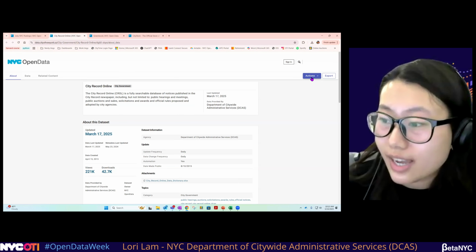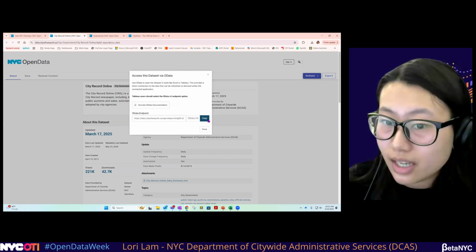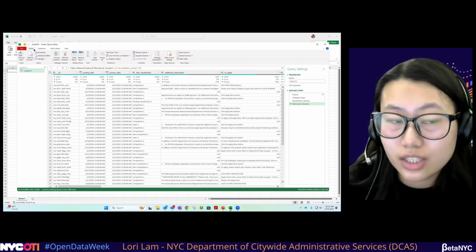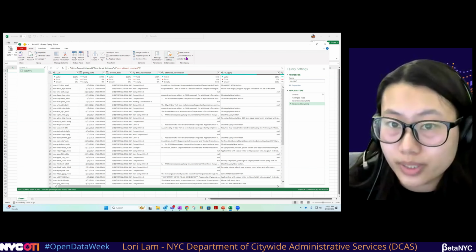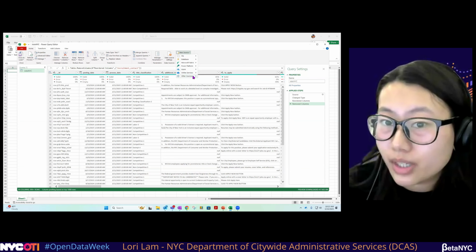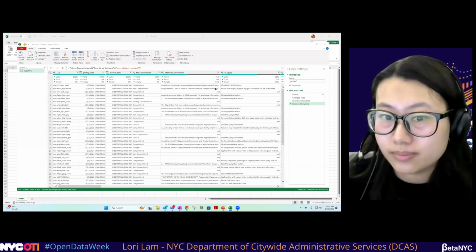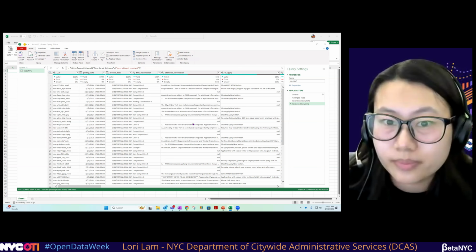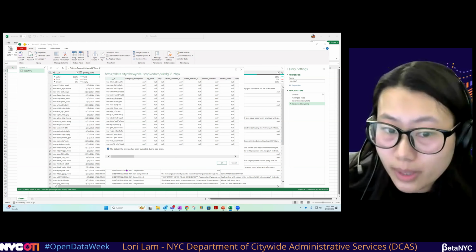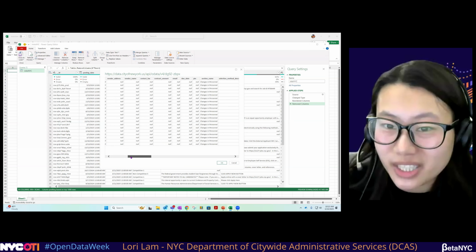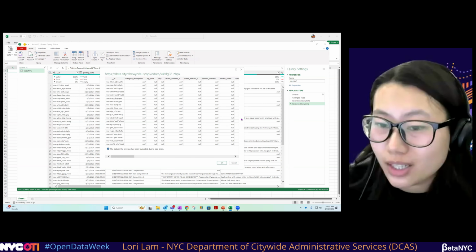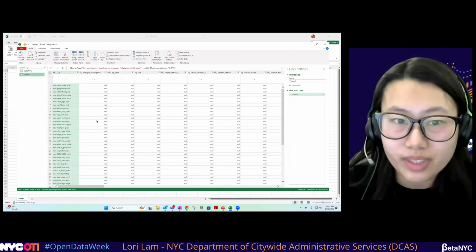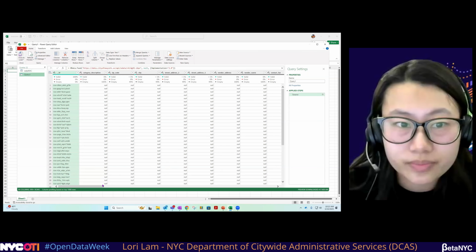And once again, we're going to click Action, Access via OData, copy, go back to our Excel workbook, and in the Home tab, with Power Query Editor open, click on New Source, Other Sources, and OData Feed. We're going to paste in that OData link and press OK. Once again, a preview will pop up, and we can see in the preview already there are going to be a lot of null columns and null rows in this data set. Press OK. And here's our query.